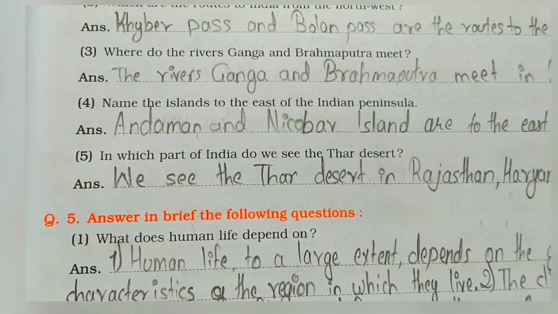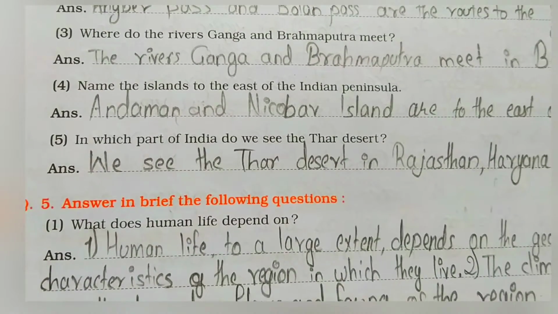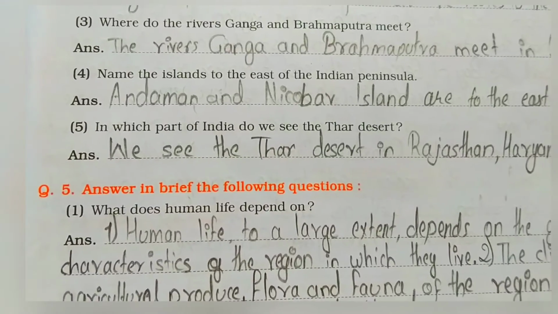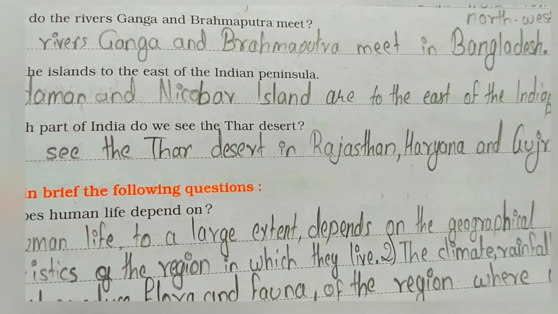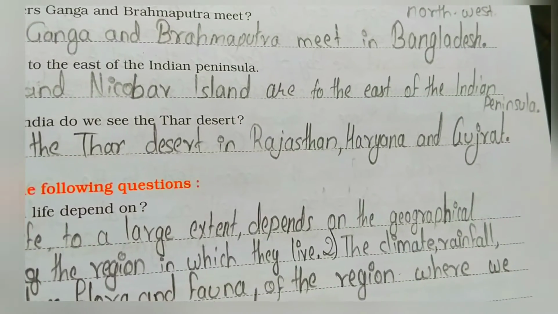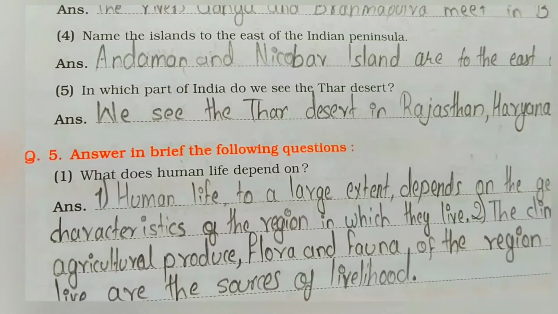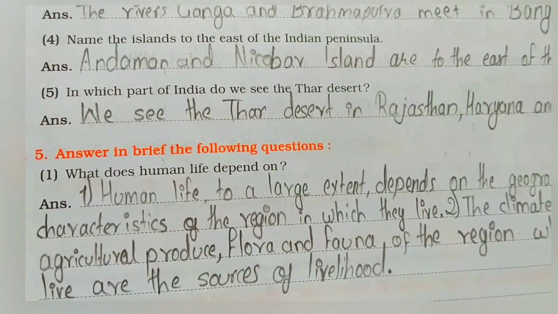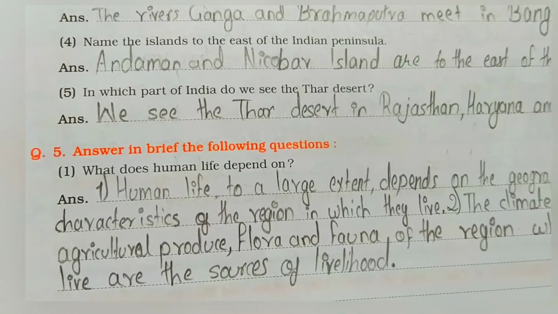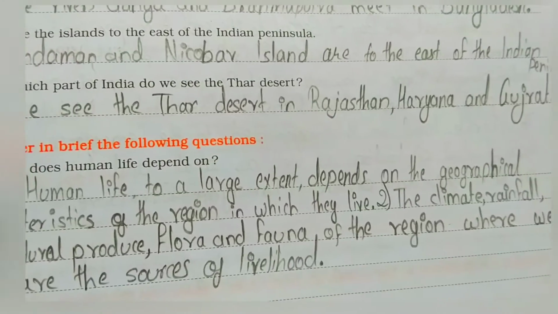Next question, name the island to the east of the Indian peninsula. Answer is, Andaman Nicobar Islands are to the east of the Indian peninsula. Next question is, in which part of India do we see the Thar desert? Answer is, we see the Thar desert in Rajasthan, Haryana and Gujarat.